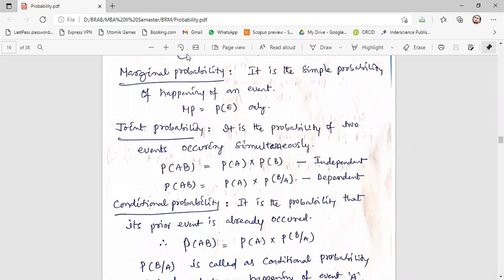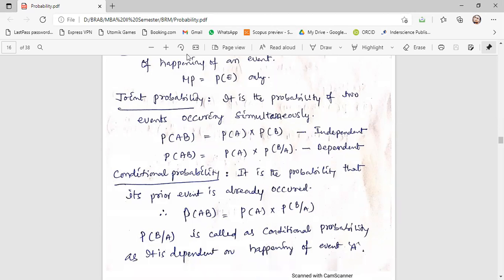Now joint probability is the probability of the events occurring simultaneously. You have to multiply both the events. So probability of A and B, AB, joint probability. Simultaneously they are happening. AB means A into B. That is why it is known as joint probability. In case of independent events, joint probability is equal to P of A into P of B. Whereas in case of dependent events, joint probability is equal to P of A into P of B given A. This is the formula for joint probability.